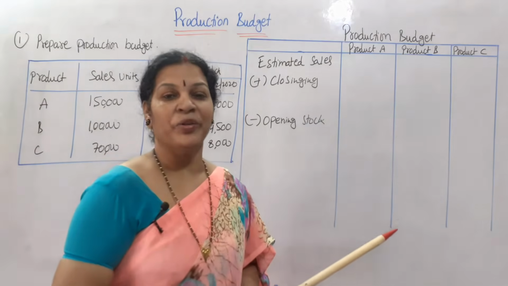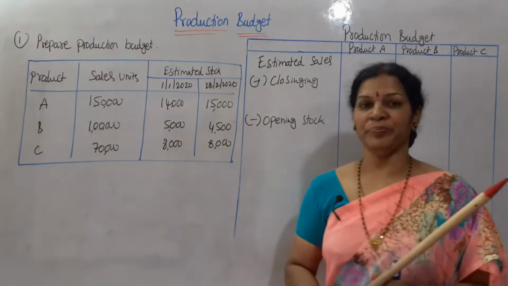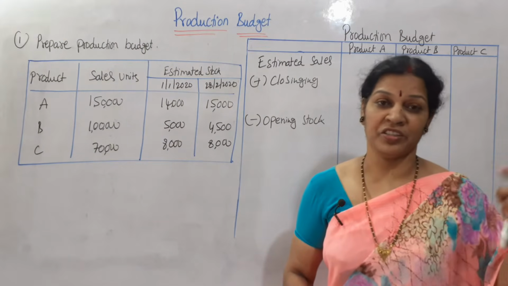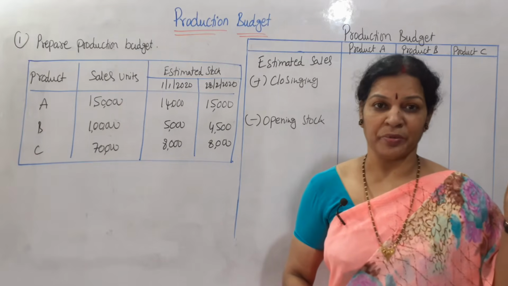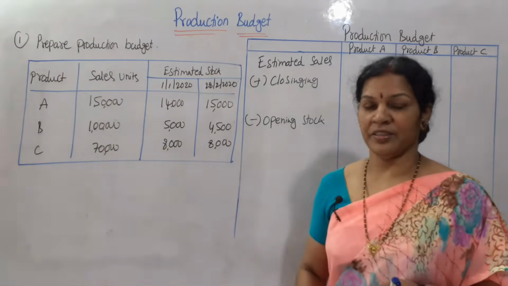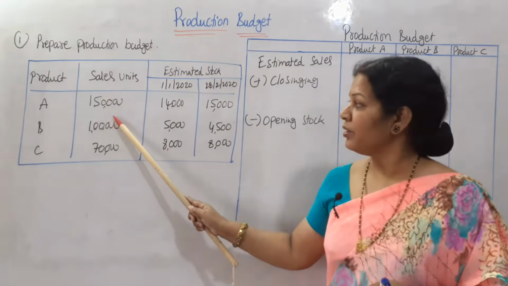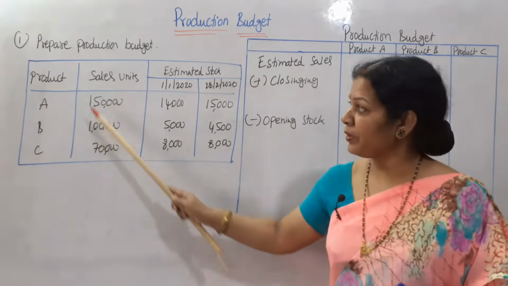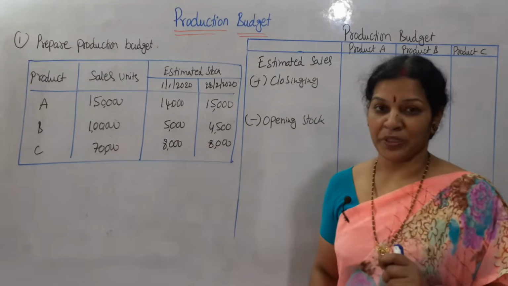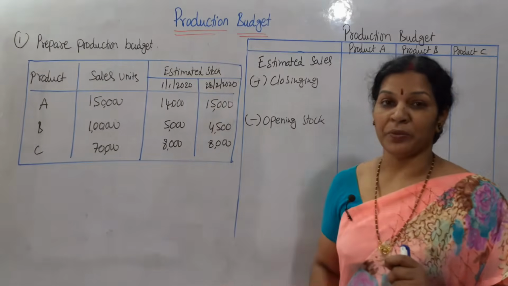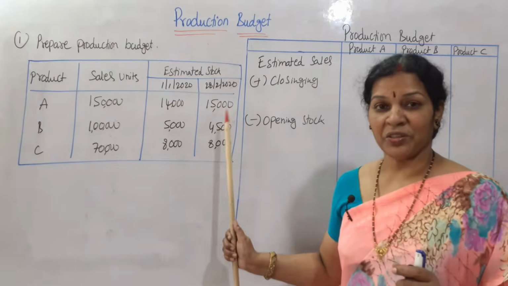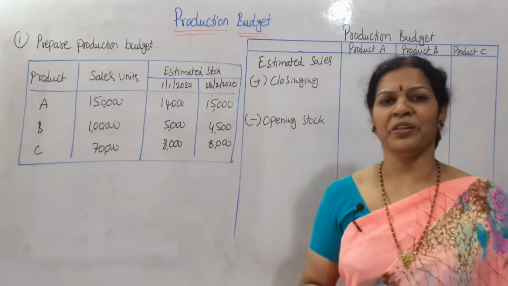Now through a problem you will have more understanding. Now we will see the problem. This is the problem. Prepare the production budget. A simple problem I have taken to make you understand. Next class we will see a little bit complicated problem, right? Now prepare the production budget. What is given? Product A, B, C. Sales in units 1,50,000, 1,00,000 and 70,000. Sales for each product is this much. Estimated stock at 1/1/2020 and 28/2/2020. It means this is the opening stock, this is the closing stock. Sales, opening stock, closing stock, 3 are given.